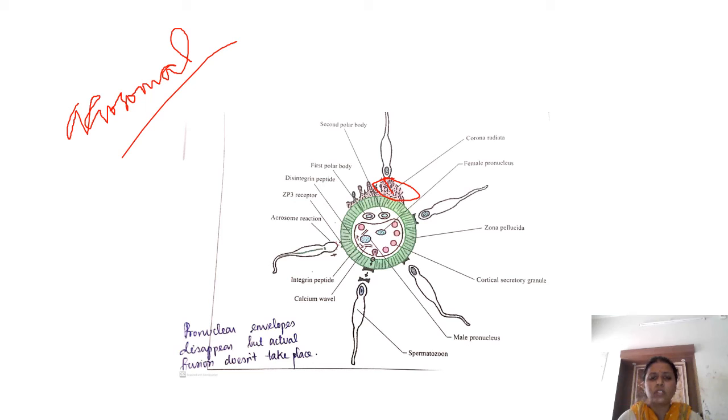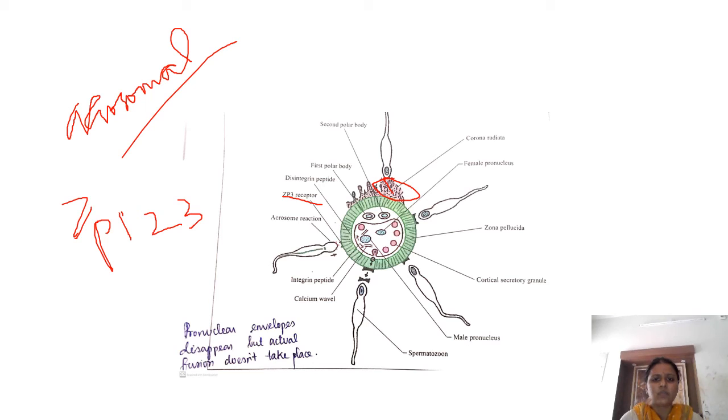The next step is that the head of the sperm should bind to the zona pellucida. The second encounter is the zona pellucida. When coming to the zona pellucida, it has a number of receptors: zona pellucida 1 receptor, zona pellucida 2, and zona pellucida 3 receptor. But the key to enter the ovum is the zona pellucida 3 receptor.